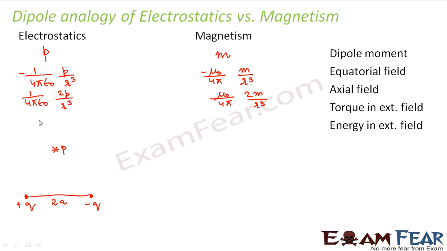Now, what was the torque experienced in an external field in case of an electric dipole? It was nothing but P cross E, that is, the electric dipole moment cross product with the electric field.